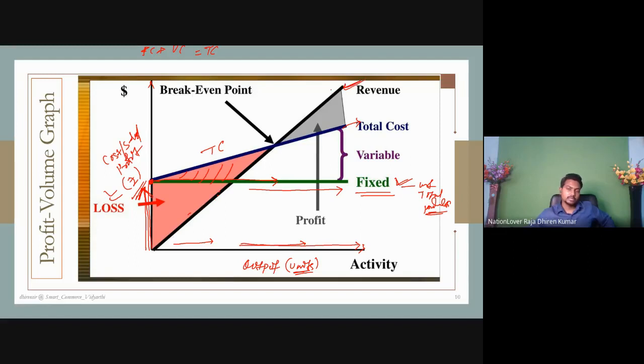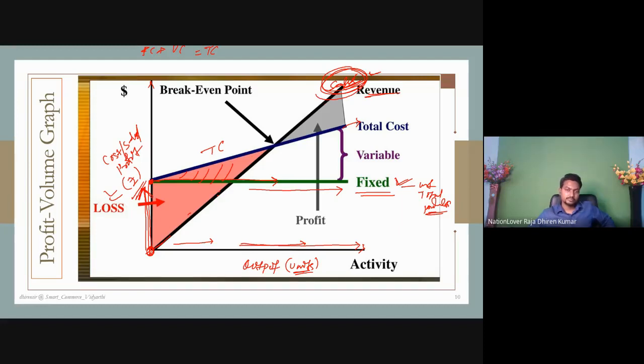The revenue, that means sales curve. When you are selling nothing, you will get zero sales amount. That's why the sales curve starts from here. It is not exactly diagonal, maybe not a straight line, but here it is given like this for explanation purposes. Now look here. This is revenue. This is the revenue curve.